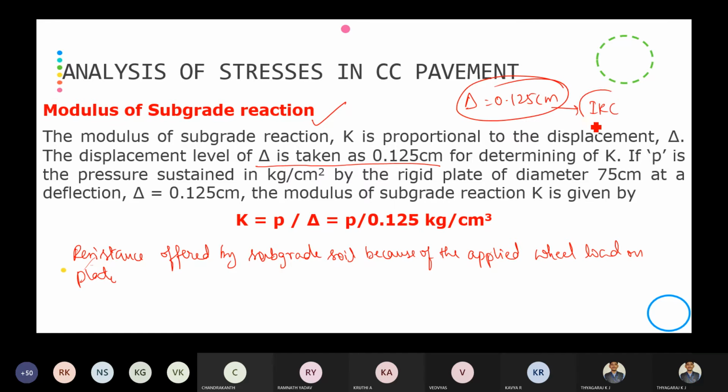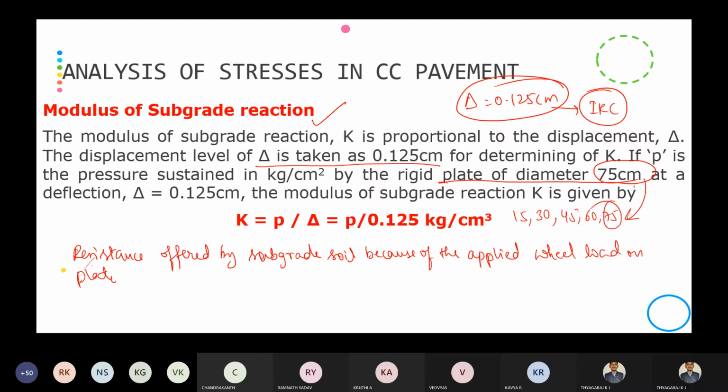As per IRC specifications, we have to take the modulus of subgrade reaction at a deflection of 0.125 centimeter, where we measure the pressure. The diameter of the plate we have to consider is 75 centimeter. In the plate load test, the plate diameters are 15, 30, 45, 60, and 75 centimeter.